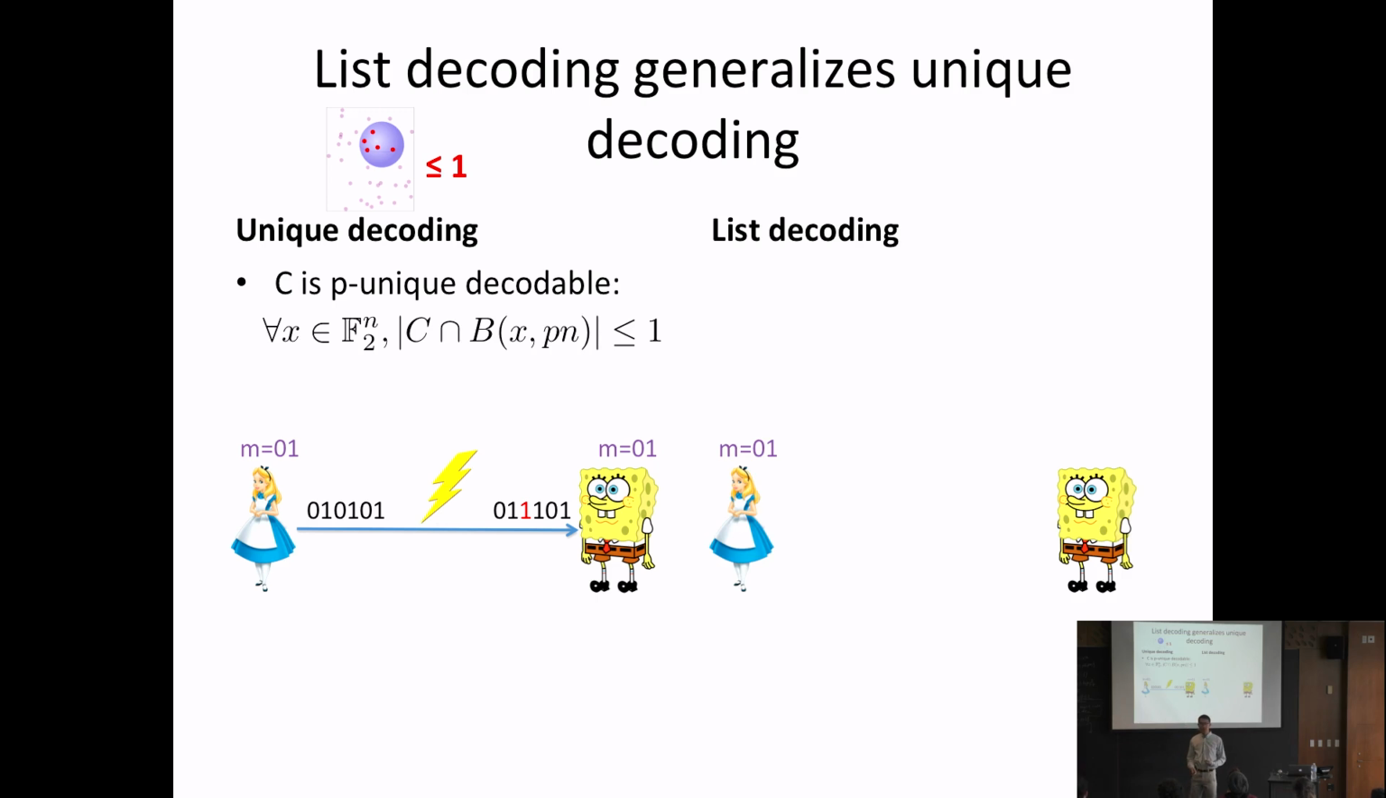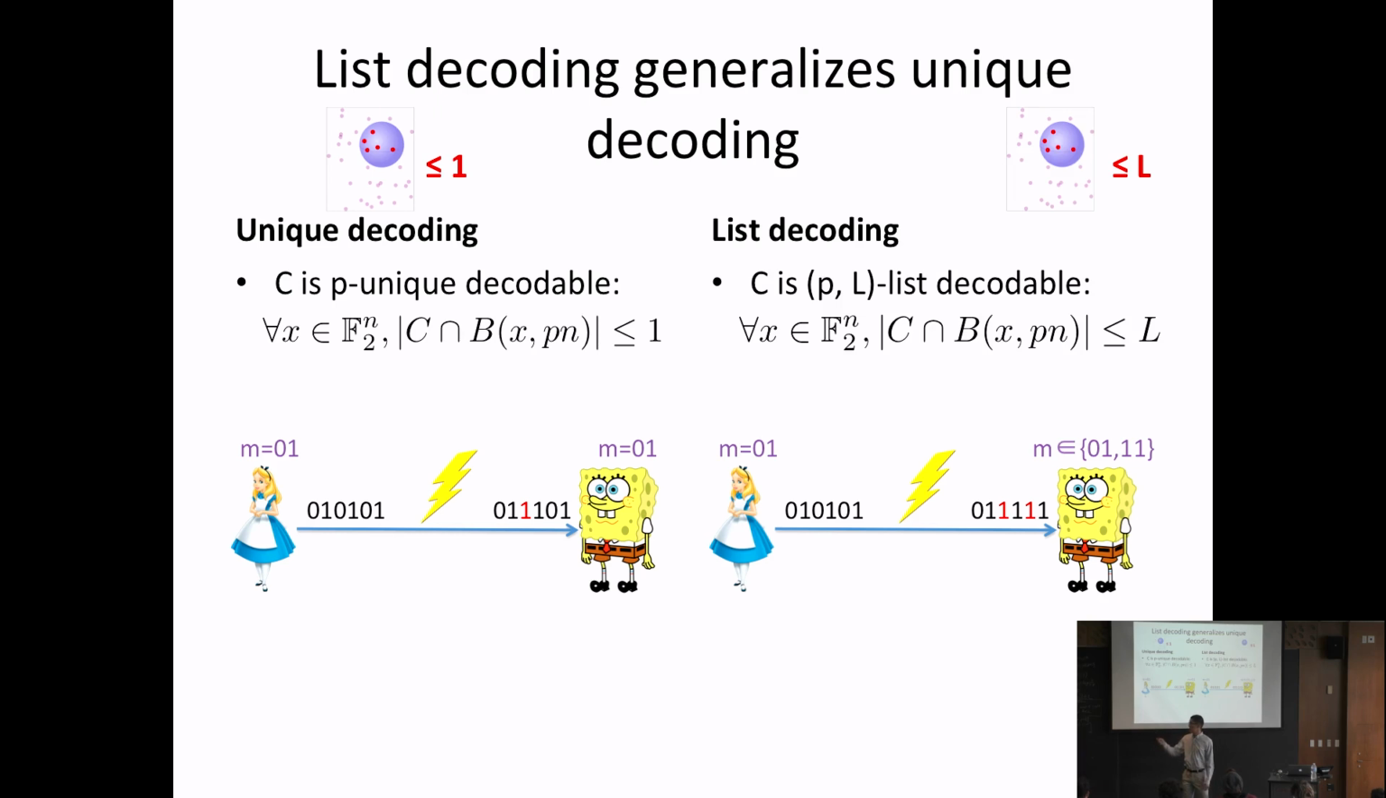Okay, and list decoding is a very similar idea. So in list decoding, Alice has a message, she wants to send it to Bob, she again adds some redundancy, and even in the presence of errors, perhaps a few more errors, Bob can maybe not recover the message exactly, but he can recover a list of messages that contains the correct message.